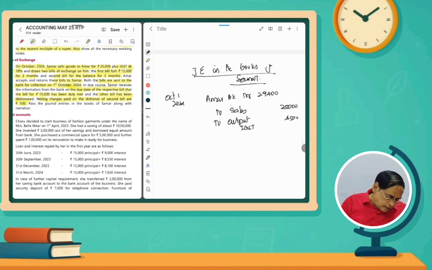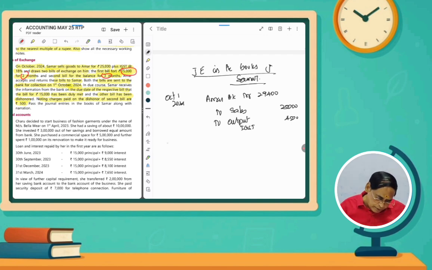And then October 1, 2024, Amar accepts and returns these bills. Actually, he draws two bills. The first bill is for 15,000, the first bill is for 2 months, the second bill is for 3 months. First bill 15,000, and then the remaining bill means how much? 29,500 minus 15,000. So the remaining bill is 14,500. So two bills we are receiving from him.